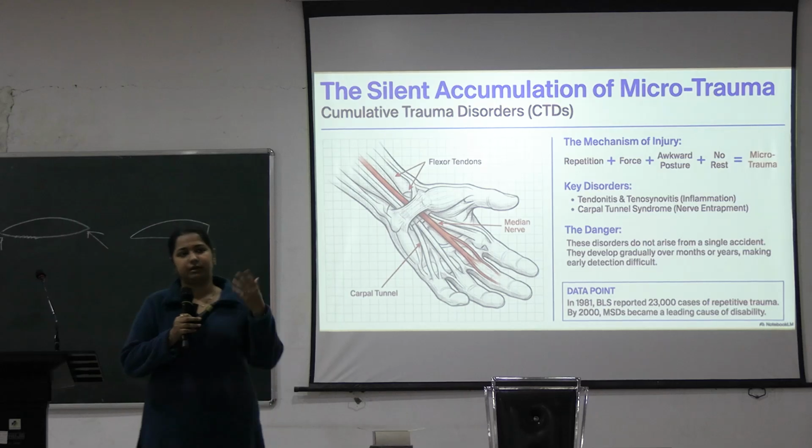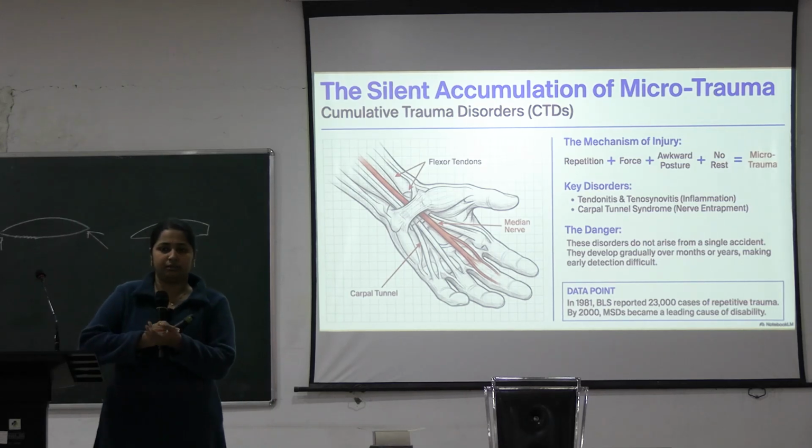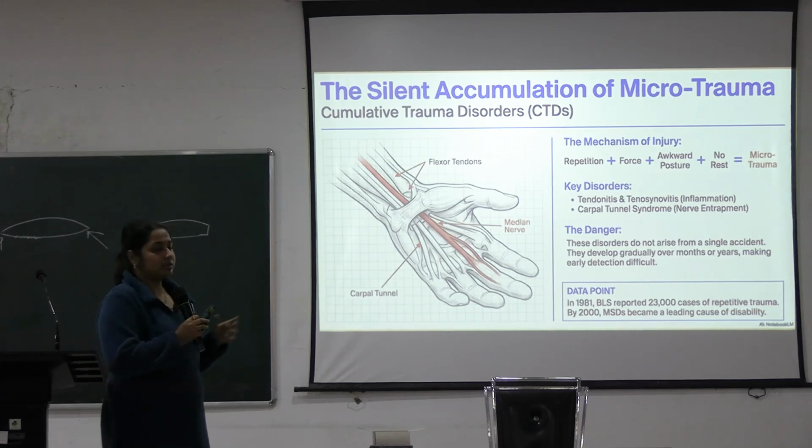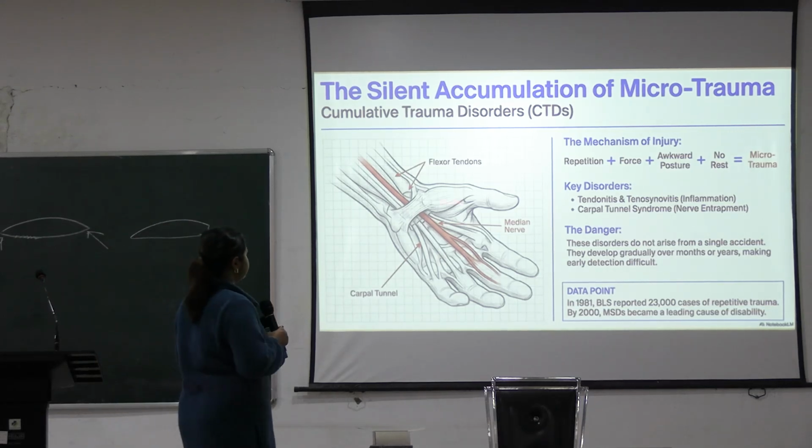Like maybe a person has come to the emergency saying my wrist is not moving, my wrist is very painful. They will say that today I just took up the sack from the ground, suddenly it pained. Or maybe I bent a little bit and suddenly my lower back ached a lot, I am not able to move after that. But it is not because they did it that one time only. It happened because they have been doing it for long periods of time. Suddenly one day it accumulated and caused pain. So early detection of this microtrauma is very difficult in these cases.